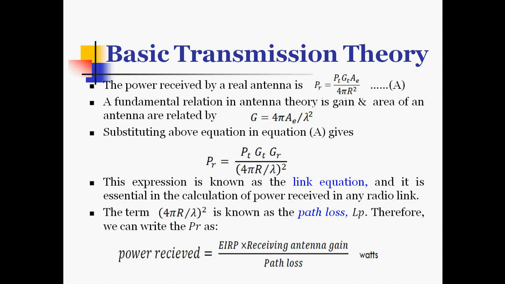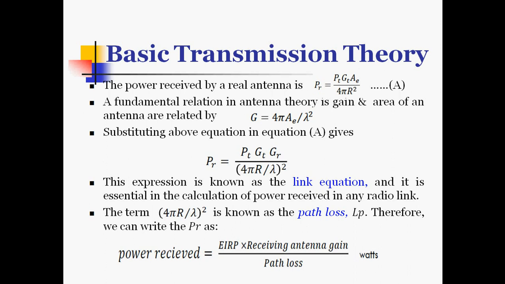The power received at an earth station depends only on the EIRP, the effective isotropic radiated power of the satellite, the effective area of the earth station antenna, and the distance R.